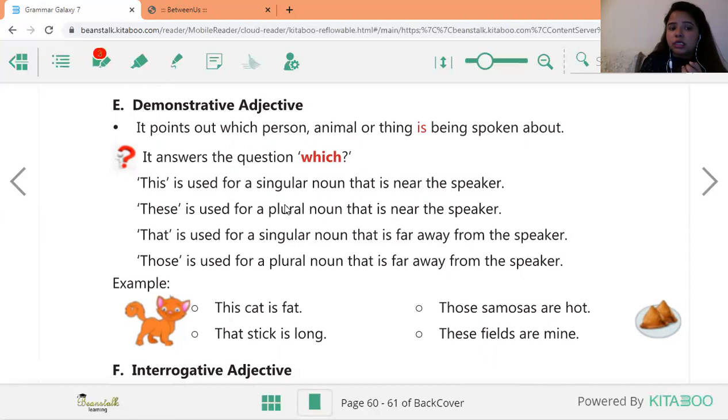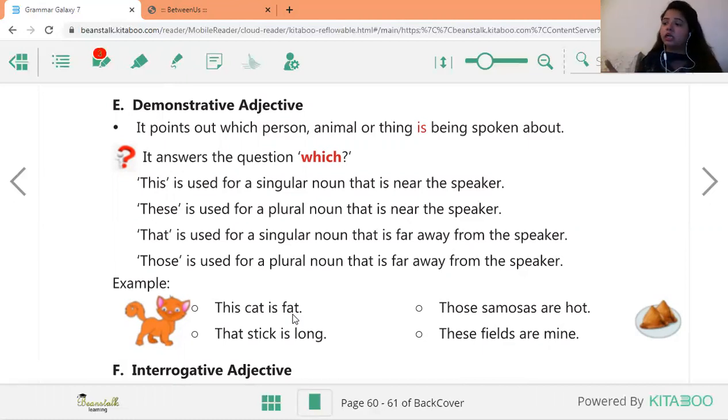Then we are using the adjective those. Those is used for plural things which are far from me. Those are the books which are of the library. If you ask a question from the sentence, which books are you talking about? I'm talking about these books. I'm talking about those books which are far from me. For example, this cat is fat. Which cat? Which cat is fat?